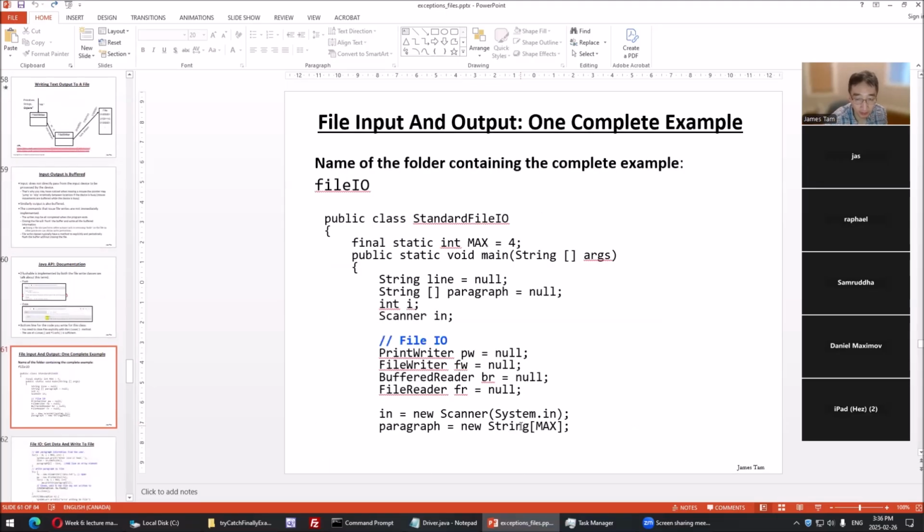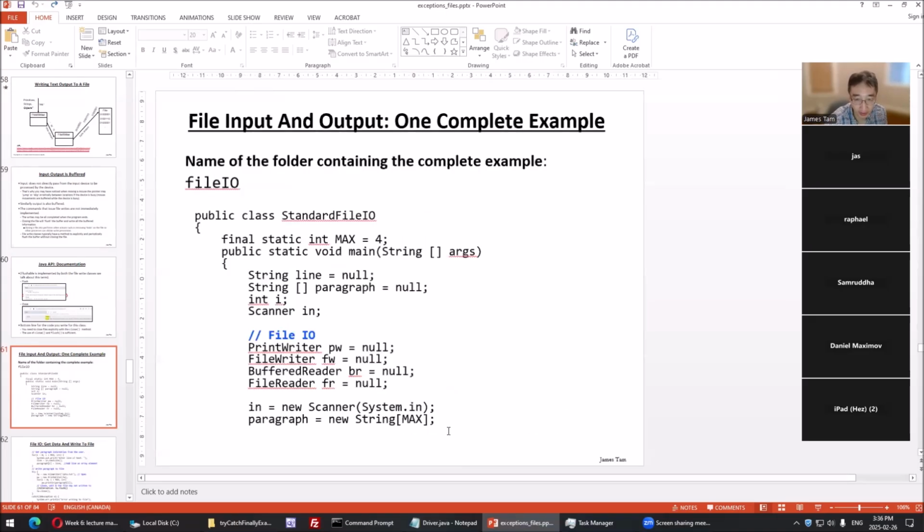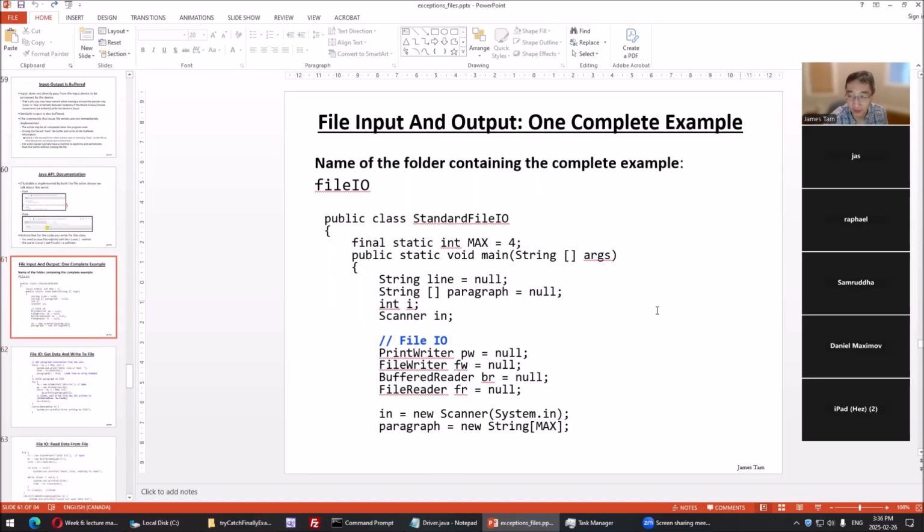Okay, now the program for writing. We use these classes, so these are the four, the writer classes, the reader classes. What I'm going to do to get input is, I get it from the user a line at a time. That line is going to be an array element. And I use the scanner to read the input. The paragraph is the lines. So with this program, it's file IO.